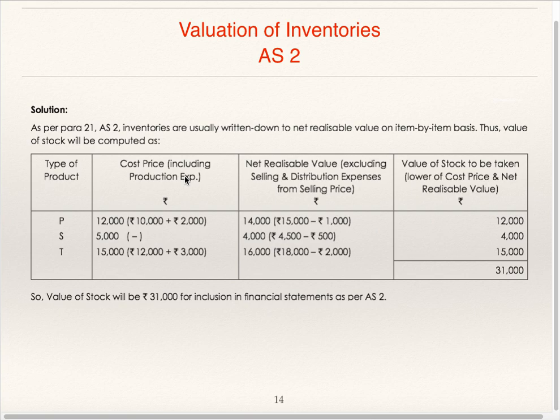See, cost price including production expenses: 10 plus 2 is 12,000, 5,000 for S, and for T it is 12 plus 3 is 15,000. Net realizable value for P 15,000 minus 1,000 is 14,000, for S 4,500 minus 500 is 4,000, for T it is 18,000 minus 2,000 is 16,000. 12 and 14, 12,000; 5 and 4, 4,000; 15 and 16, 15,000. Lower of the cost or net realizable value. So valuation of closing stock as per AS2 to be included in the financial statement is 31,000.